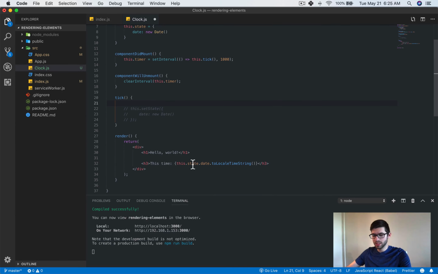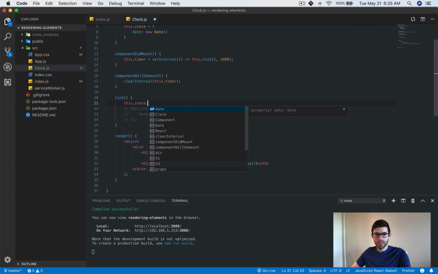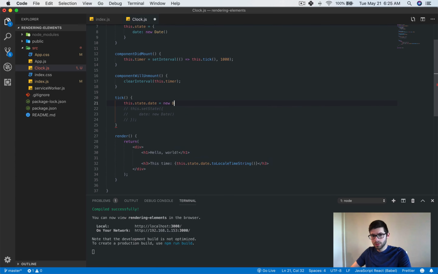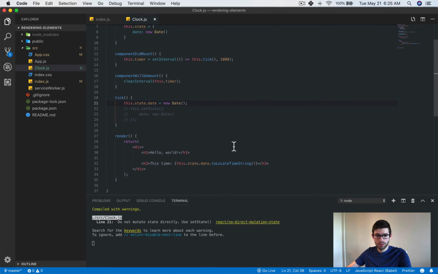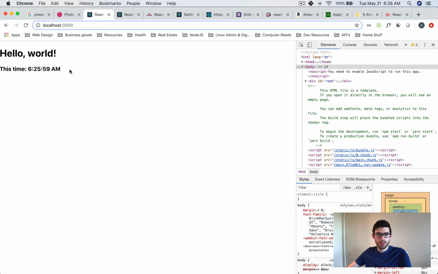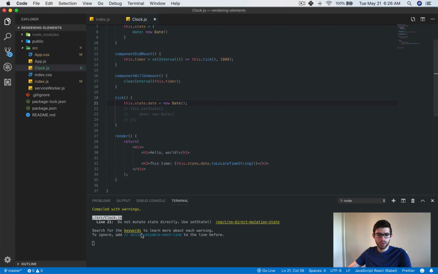However, you might be tempted at some point to say this.state.date equals new Date. And we can take a look and see if this works. It might, right? It does work. However, we get this warning. Line 21, that's right here where we just created that. And it says, do not mutate state directly, use setState.